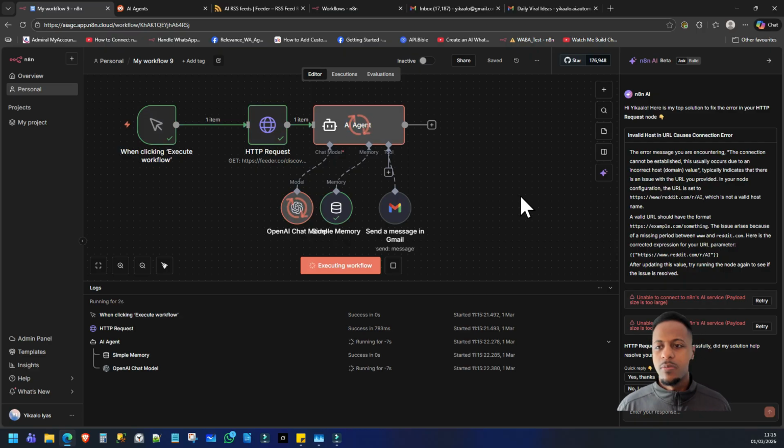Execute the workflow. It gets moving. It's pulled the data. Now it's using the AI agent to filter it and then output it in the manner that we want to consume it. And this can take 30 seconds. You can make it, obviously, give you 5 ideas, 10 ideas. You can make it filter it in any format you want. The way I've done it is very simple.